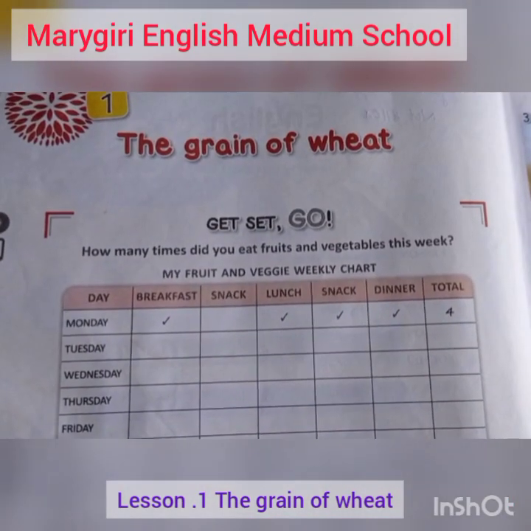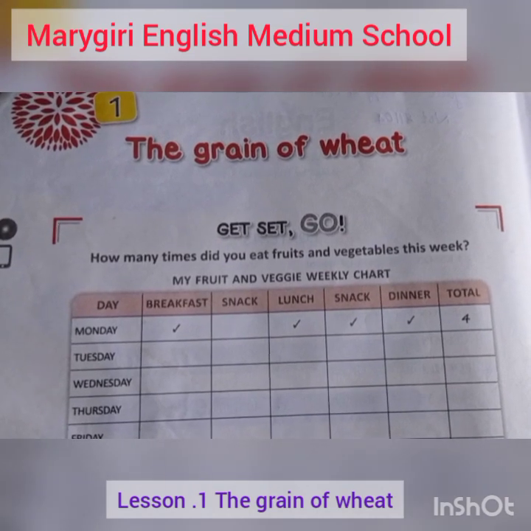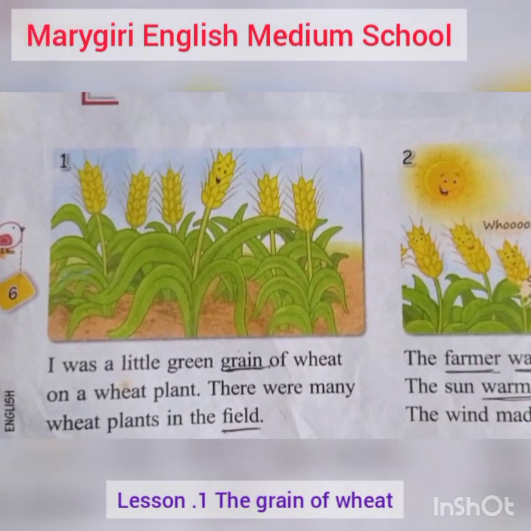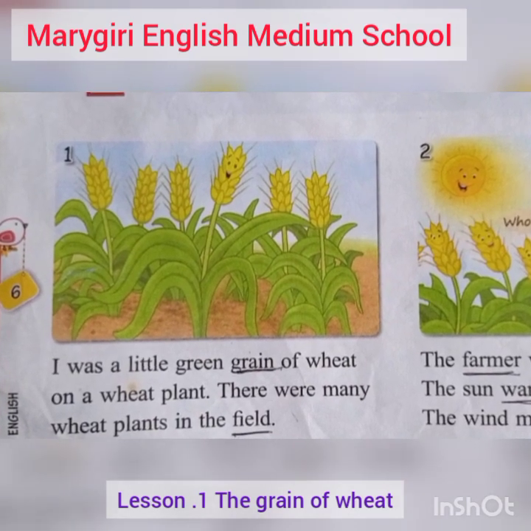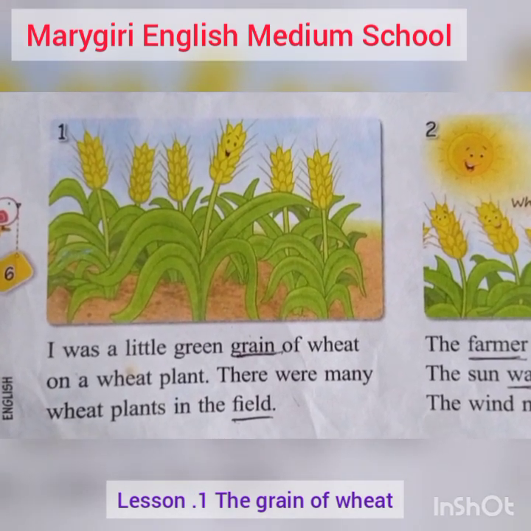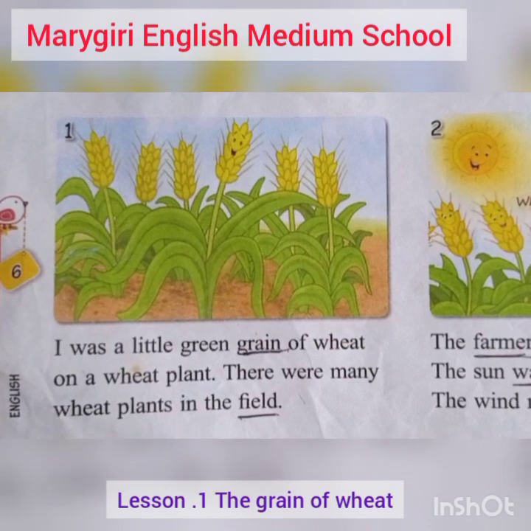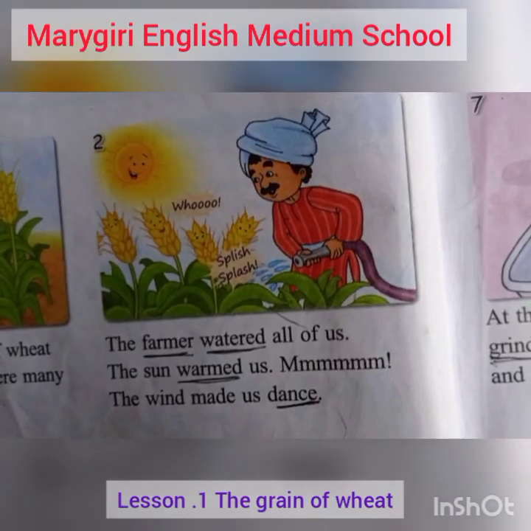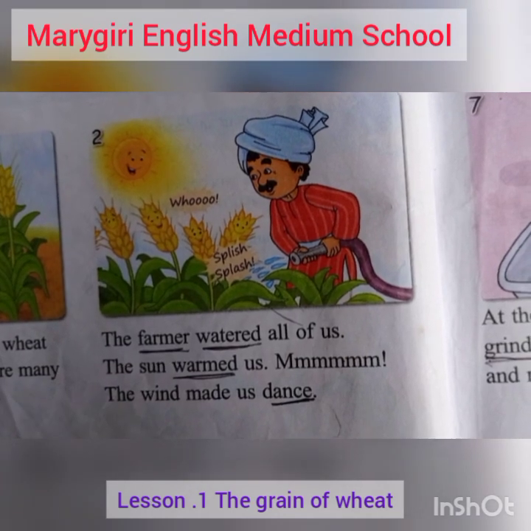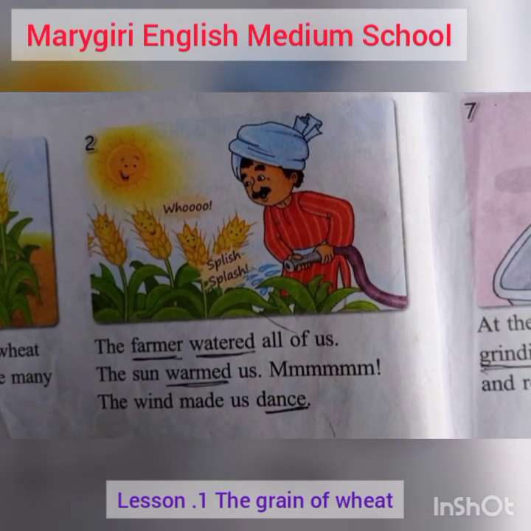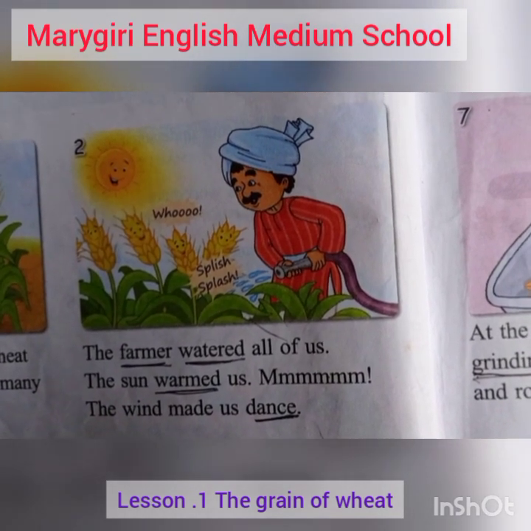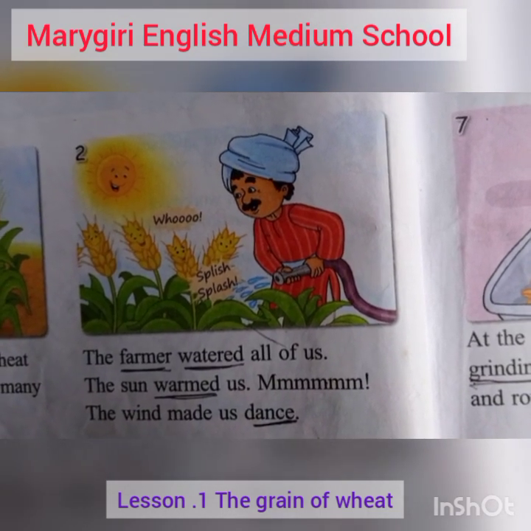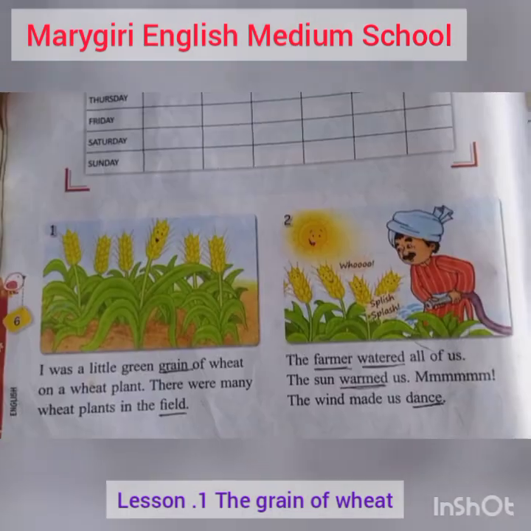Let us read the first lesson, the grain of wheat. Read after me. I was a little green grain of wheat on a wheat plant. There were many wheat plants in the field. The farmer watered all of us. The sun warmed us. The wind made us dance.